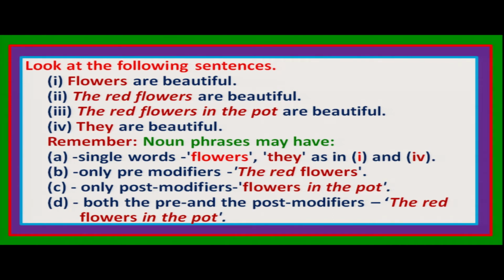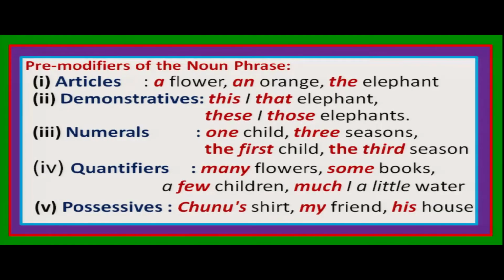So we can get noun phrases with single words, we can get noun phrases with pre-modifiers, we can also get noun phrases with only post-modifiers, we can also get noun phrases with both pre and post modifiers like the third one, right? So let's see which items we have already discussed.